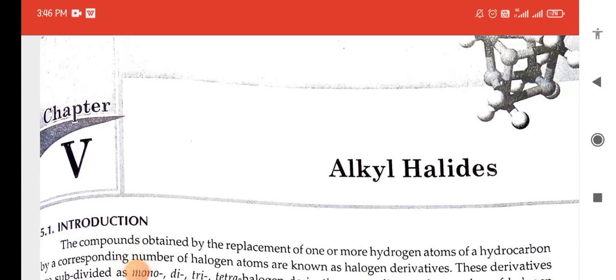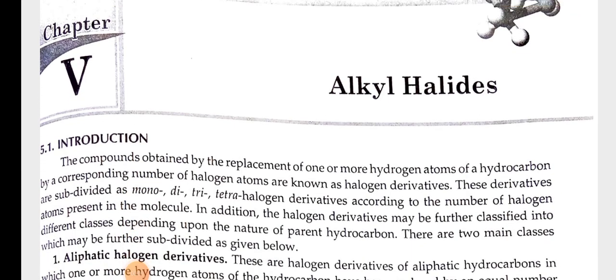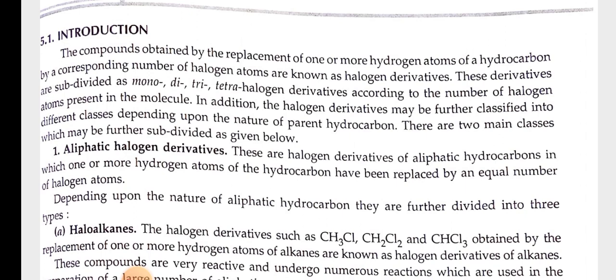Alkyl halides. Introduction. The compounds obtained by the replacement of one or more hydrogen atoms of a hydrocarbon by a corresponding number of halogen atoms are known as halogen derivatives. These derivatives are subdivided as mono, di, tri, tetra halogen derivatives according to the number of halogen atoms present in the molecule. In addition, the halogen derivatives may be further classified into different classes depending upon the nature of parent hydrocarbon. There are two main classes which may be further subdivided as given below.